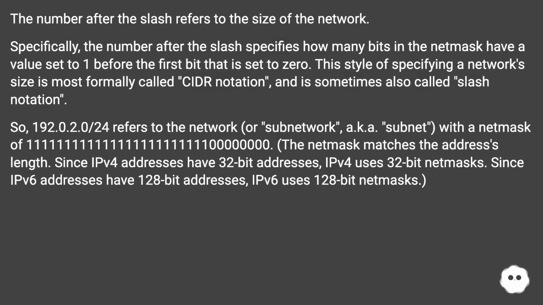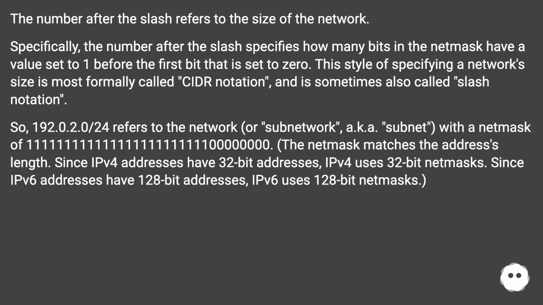The number after the slash refers to the size of the network. Specifically, the number after the slash specifies how many bits in the netmask have a value set to 1 before the first bit that is set to 0. This style of specifying a network size is most formally called CIDR notation and is sometimes also called slash notation.